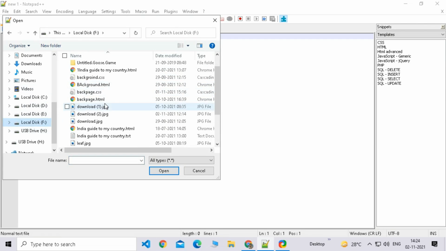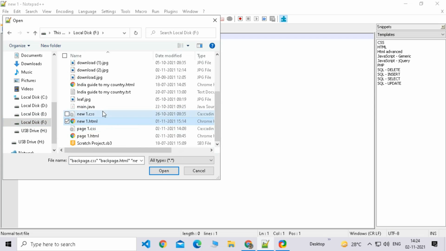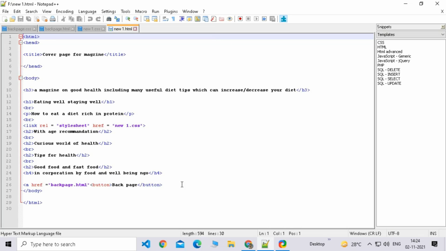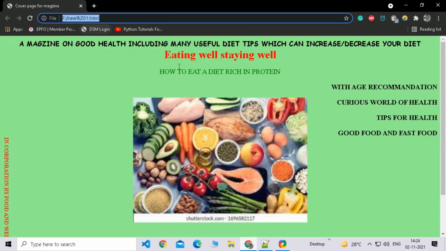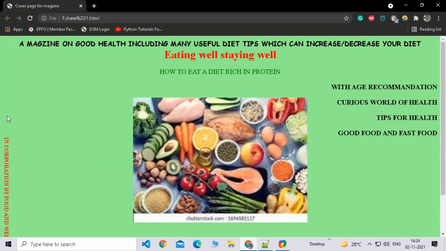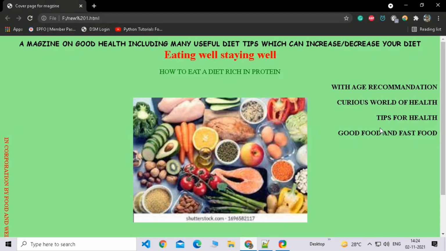The back page HTML, back page CSS, and then the new one. So now if you see, there's a lot of code, and I will open it in default view straight away so that you don't have to waste your time. The first thing I want to say is the background color. The background color is light green. If you didn't know, it looks like this, and it looks so good. It is just the best color, light green. I love it. Then this is my magazine on eating well and staying well.